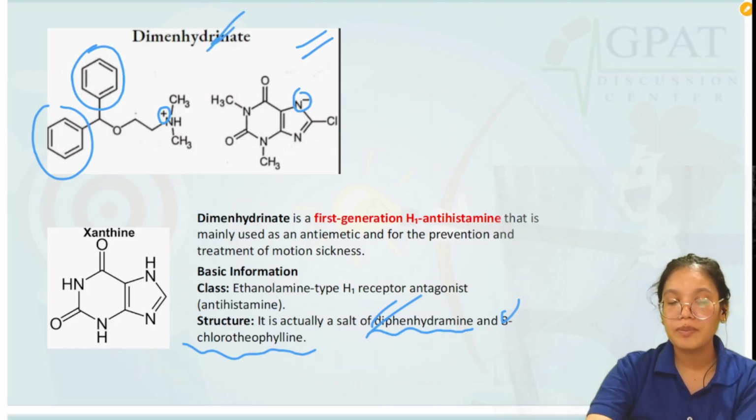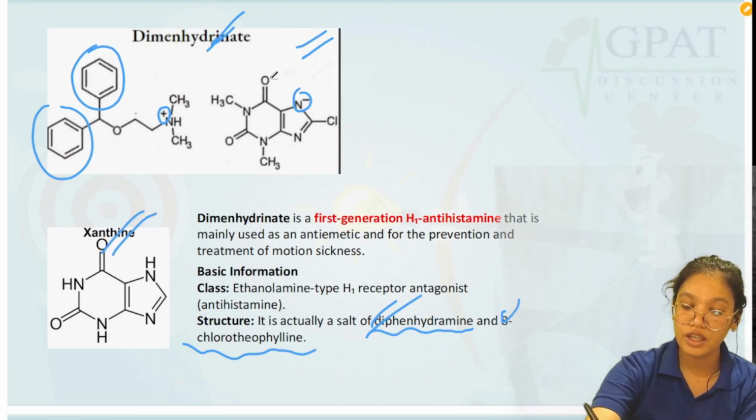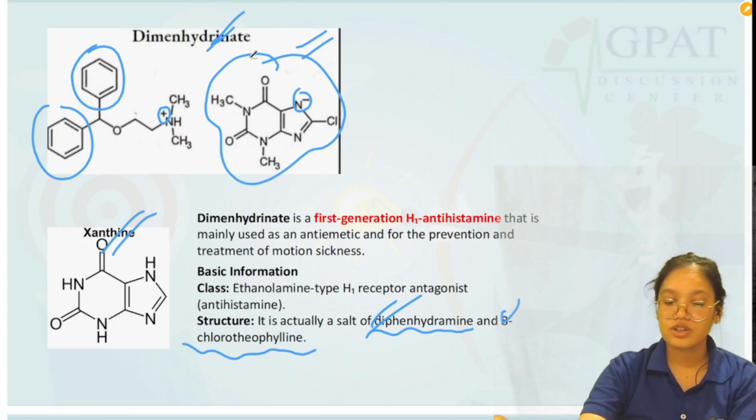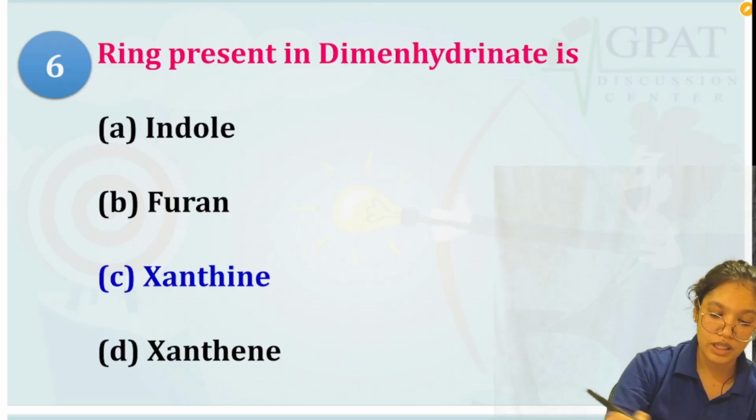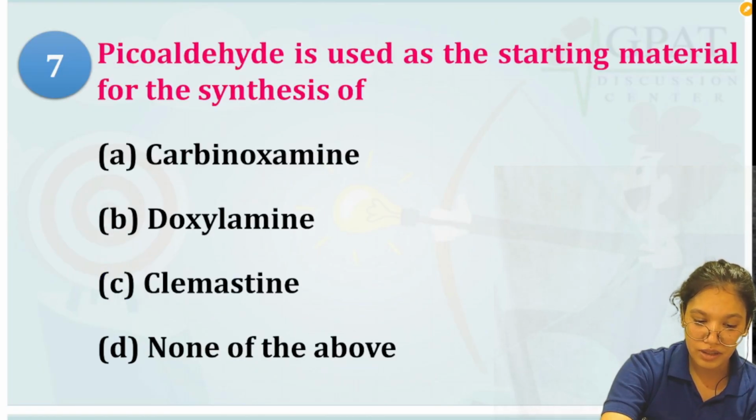Now the question was the MCQ, what ring is present in this. So basically dimenhydrinate contains the xanthine ring. So this is the xanthine ring, and here in its structure the xanthine ring is present. So the answer is C. Now next question we have.